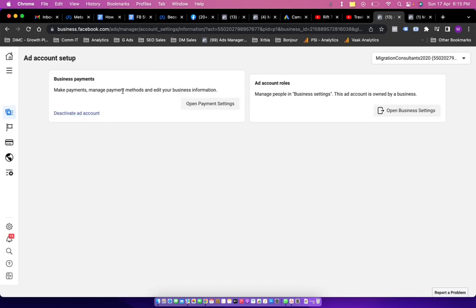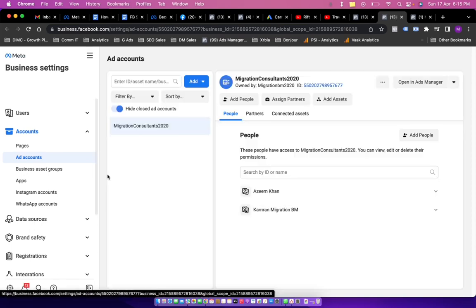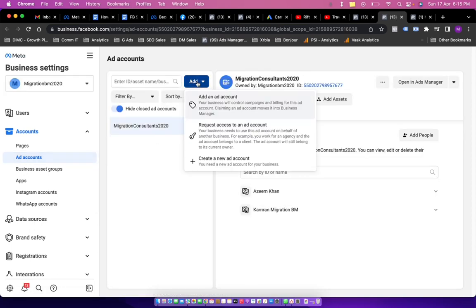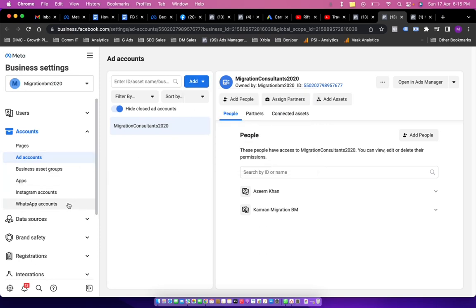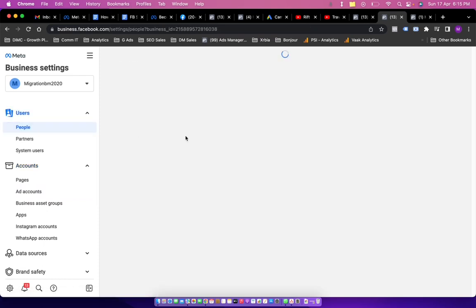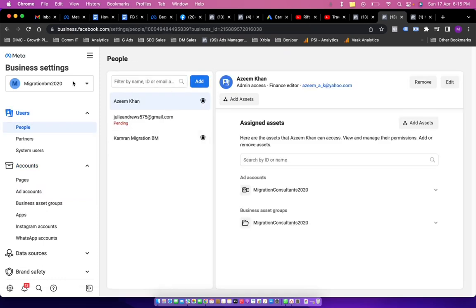Now, when someone goes into ad account settings, you can see this option that says add account roles, and you click on open business settings, and from here you can directly add someone to that ad account. So you can directly go to users and then maybe people and add someone to that ad account.